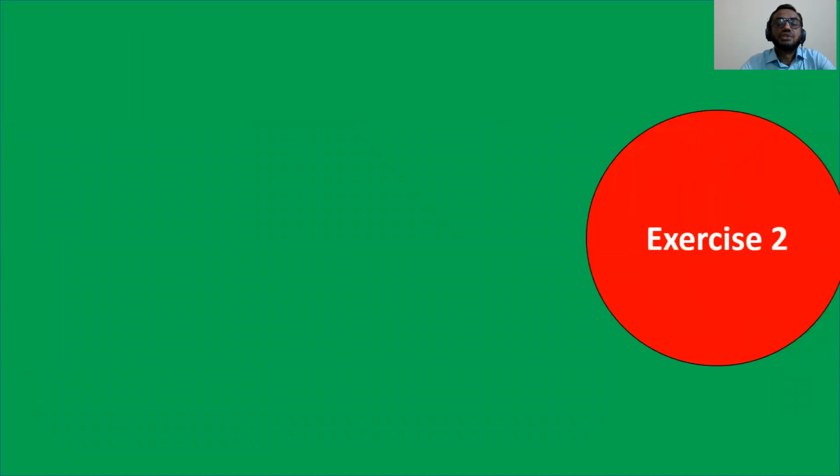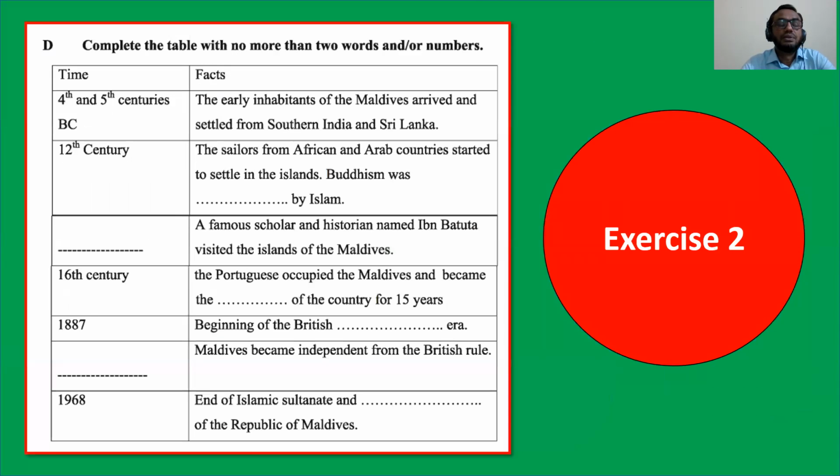There is exercise number 2. It is a gap filling activity. A table is shown on the screen, so you have to fill in the gaps, several gaps in the table. Look at the table. Complete the table with no more than 2 words and or numbers, time and facts. I'm going to read the table. You should write the answer. That means you should fill the gap.